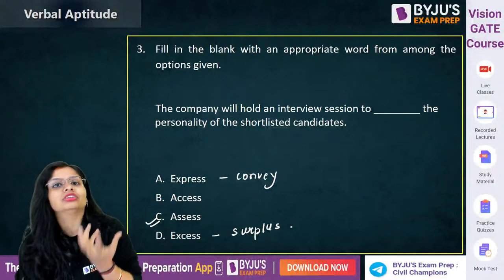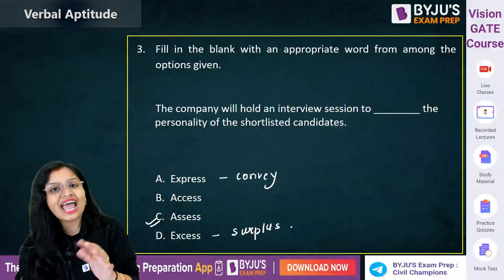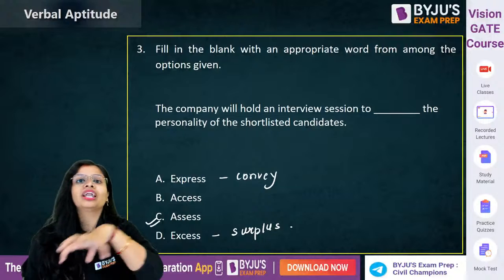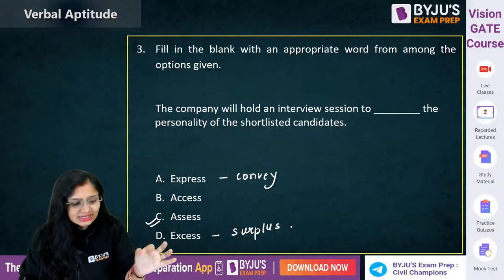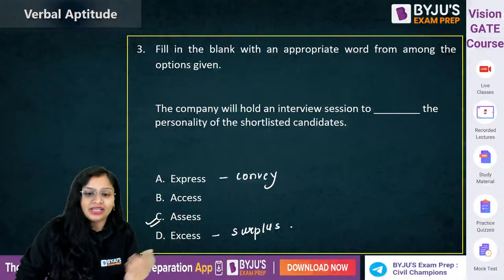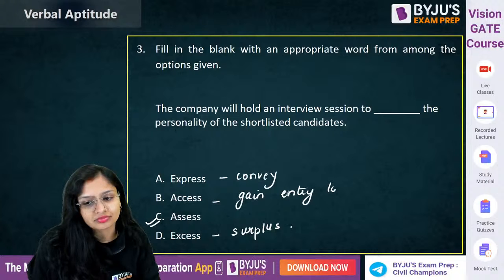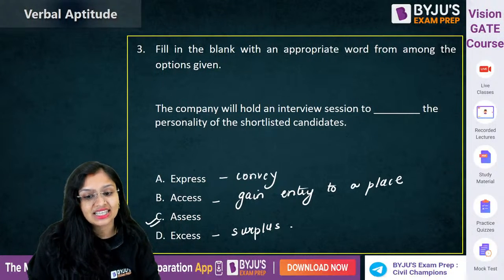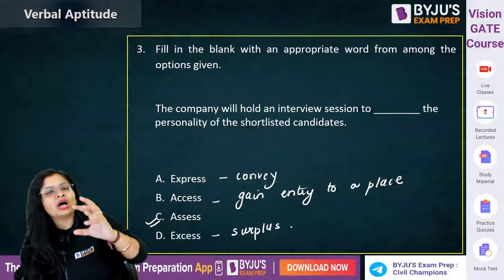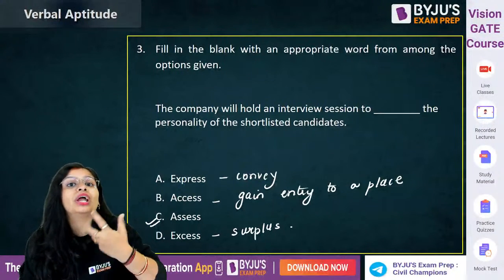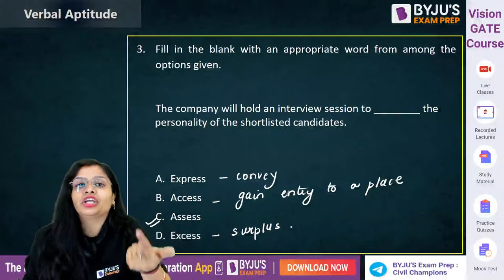Express means you convey your thoughts. Like I love you, so I'm expressing my thoughts to you. I'm conveying my thoughts to you. Excess, I have excess of food left, means surplus. Okay. Access means like I need to get access to a place. Means to gain entry to a place. That is access. Access, and this is assess. So assess means what? You are determining something or you're evaluating something. Like I'm assessing your performance means I'm evaluating your performance.